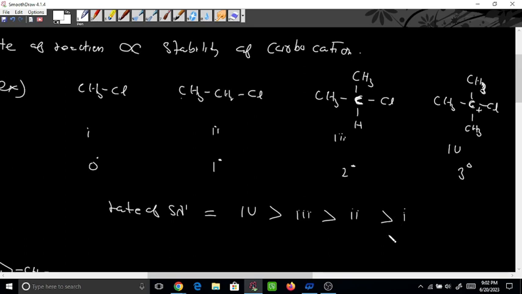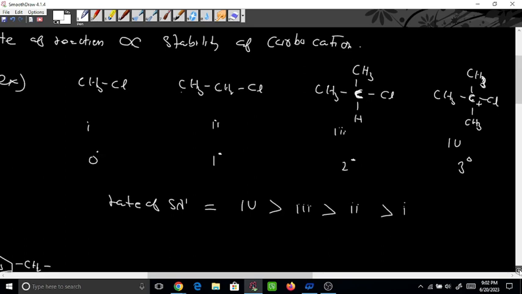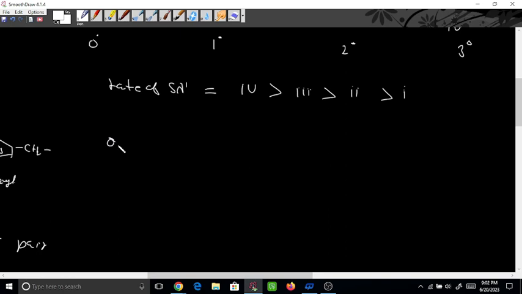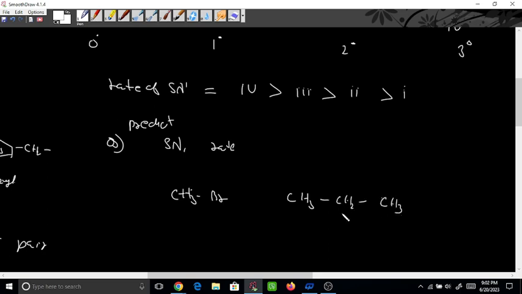Got it? Okay. Try one more question. For which one will SN1 be faster? Predict the SN1 rate. Suppose I take 2 examples, simple ones: CH3Br and CH3CH2CH3 with Br.